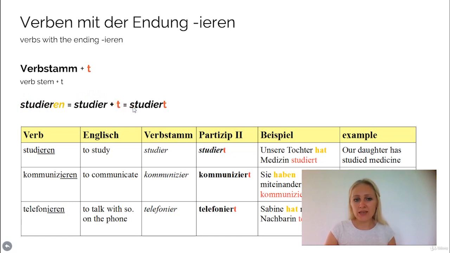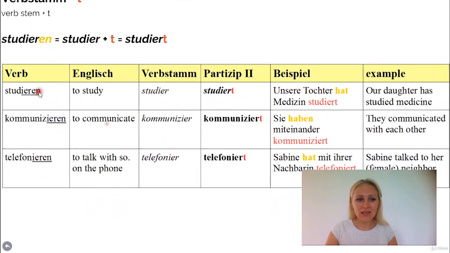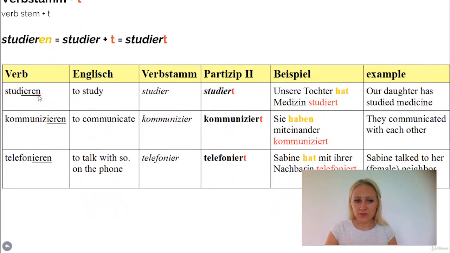So we don't say gestudiert. Okay, just keep this in mind, please. There's no ge in this case. So let's have a look at some examples. Studieren. Keep in mind that you have to look for the complete ending here, not just the en, because basically almost all verbs in German end with an en. It's about whether there's ieren, the complete part ieren.